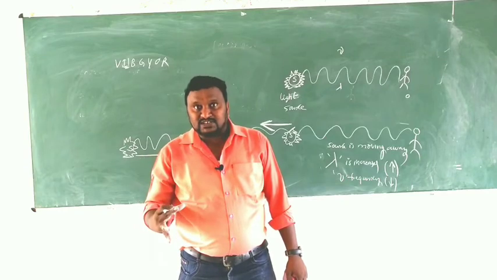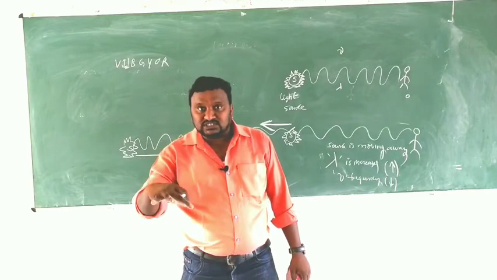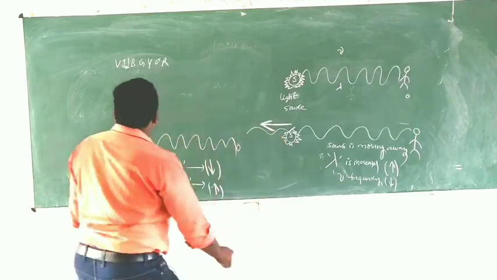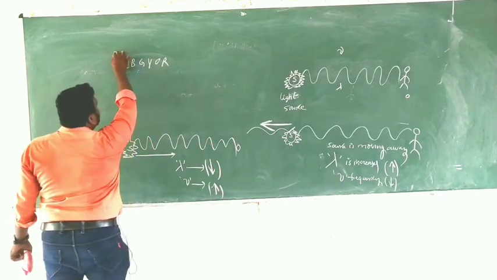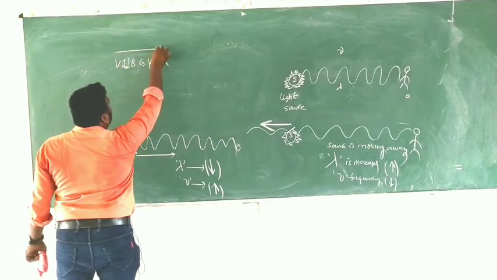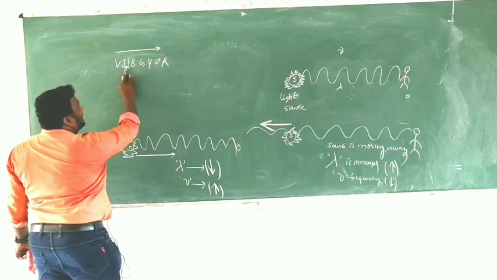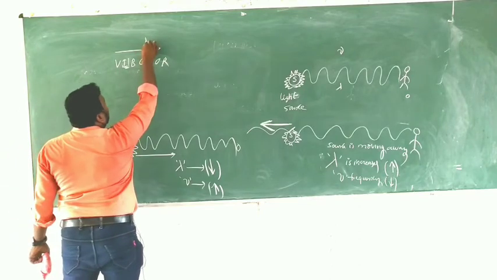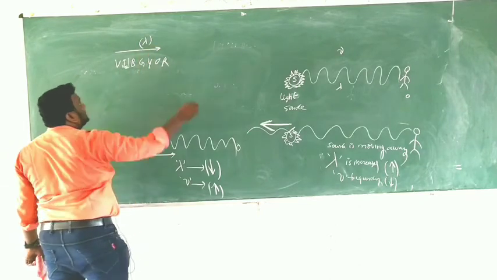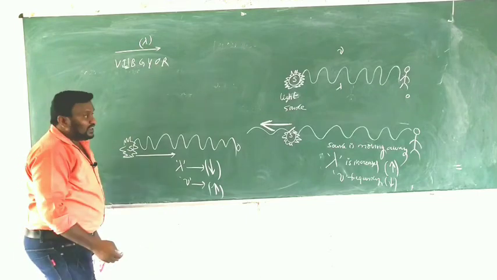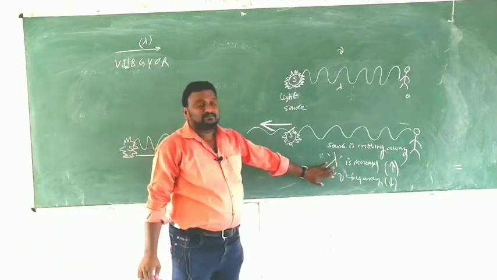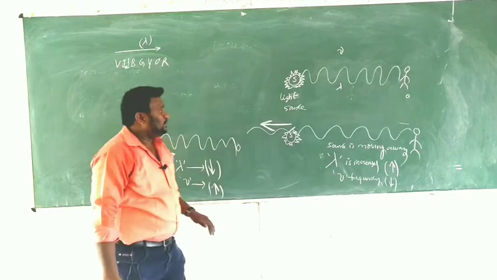In a light spectrum, while we are moving from violet to red, the wavelength increases.